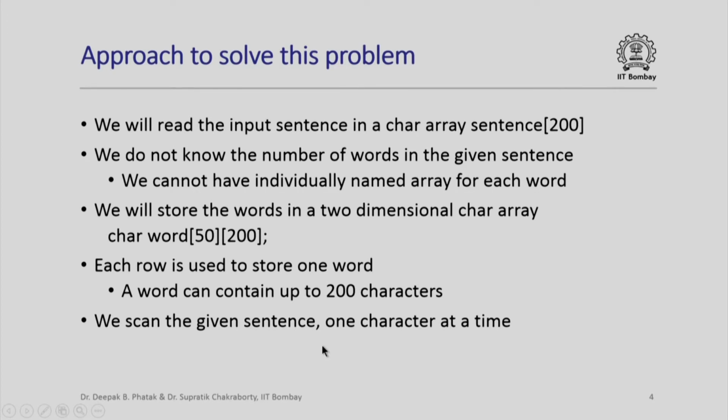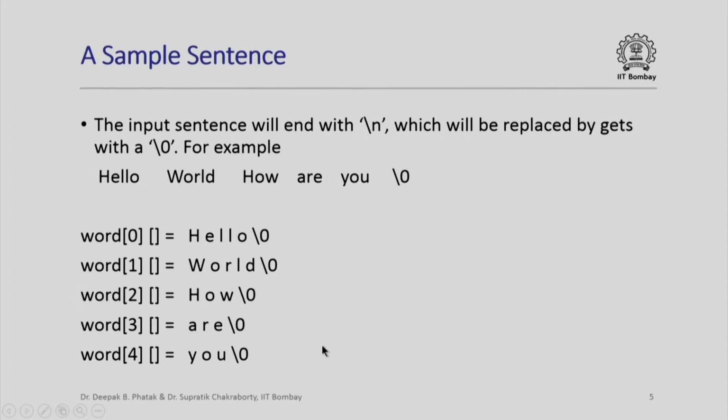Let us look at what happens when we start scanning. Here is a sample sentence. Some blanks, hello, blanks, world, blanks, how, blanks, are, blanks, you, some blanks. This \0 here will actually be inserted by our input operation. The input sentence will end with a \n, which is the new line character, or when you press enter. But this will be replaced by our gets function with a \0. So, therefore, hello world, how are you? A sentence with blanks all around, in between and outside, will look like this.